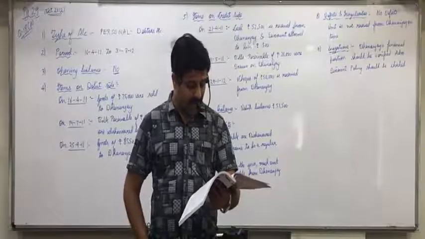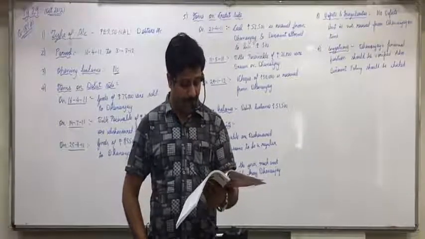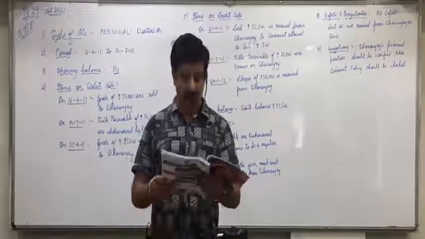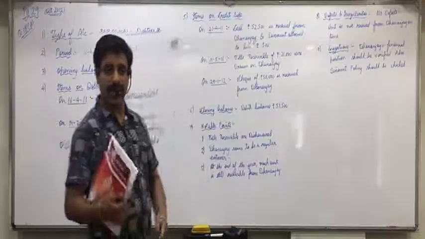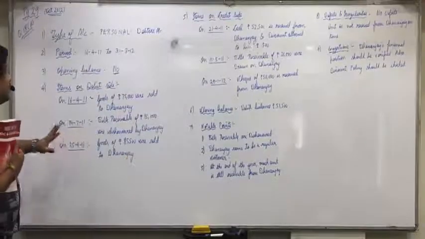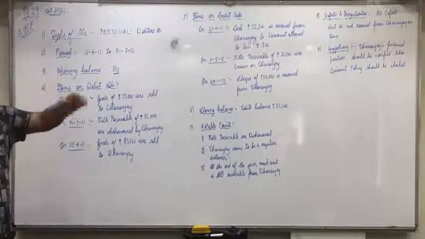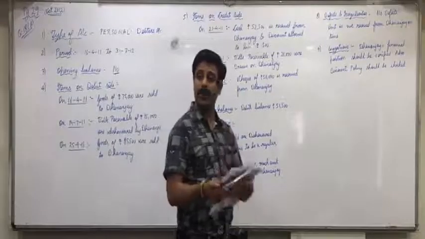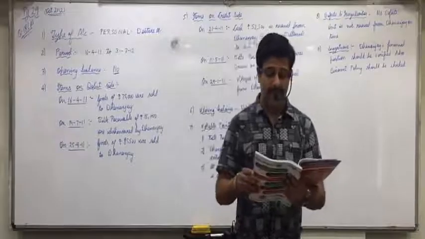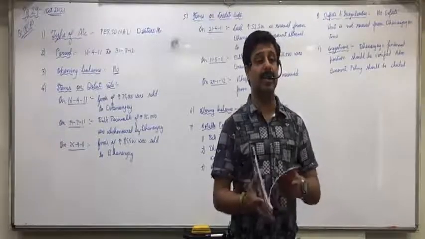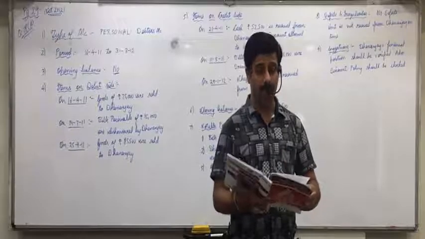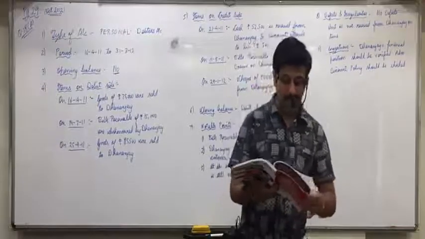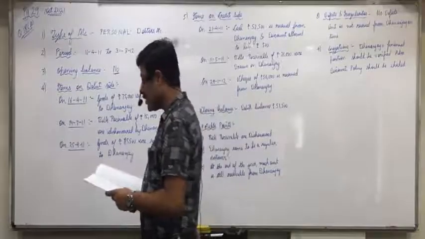The balances of these accounts are transferred to the trading account at the end of the year, and hence there are no closing balances of this account. So opening balance will also not be there. And in both places we will write the same reason. No opening balance because it is transferred to trading account. No closing balance because it is transferred to trading account. Okay. The next page is of assets, that we will see later. First let us solve the questions related to goods. So look at page 26. Question 4. Sales account.